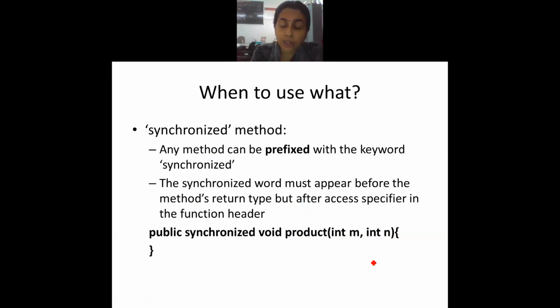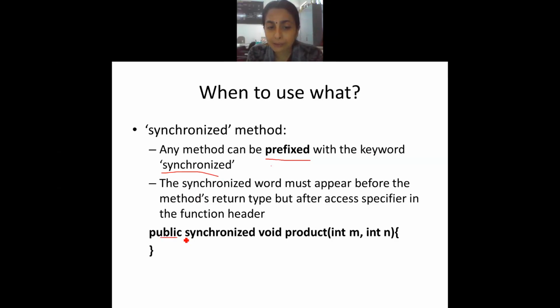Then the question comes, when to use what? Three things are there, correct? Whenever you are using a synchronized method, please read it very carefully, you have to prefix the keyword synchronized. It should appear like this.